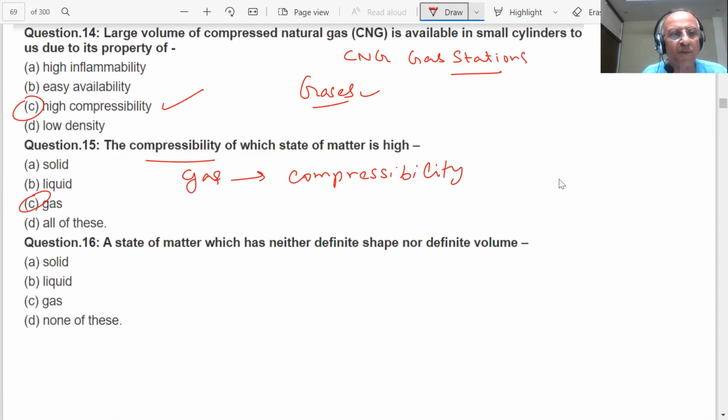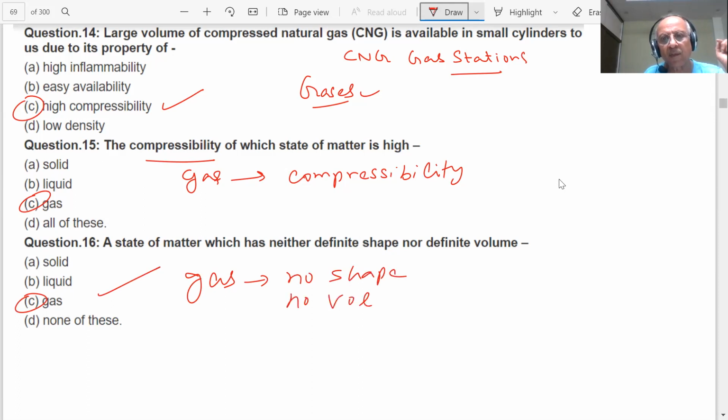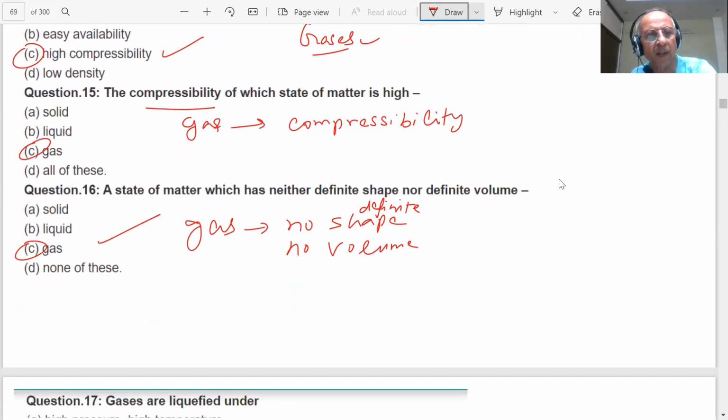Next question is coming, student. A state of matter which has neither definite shape nor definite volume. Gas has no definite shape, no definite volume.